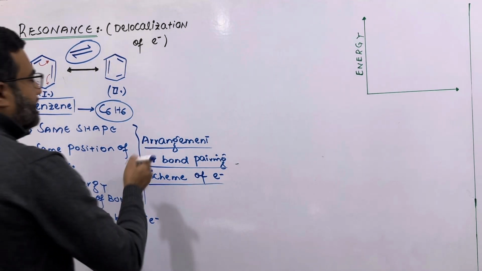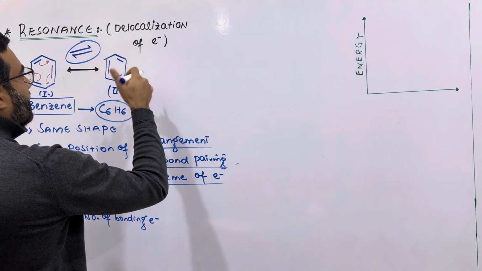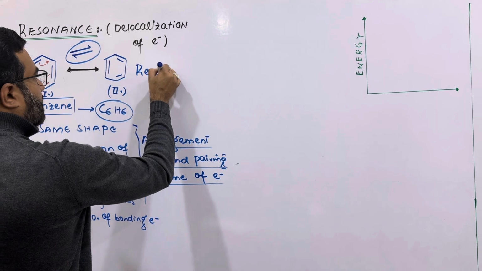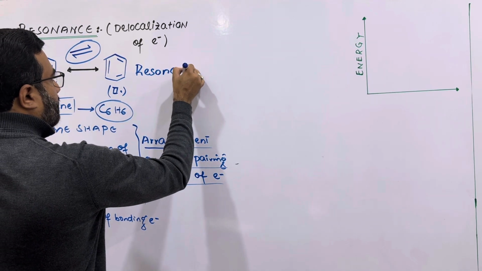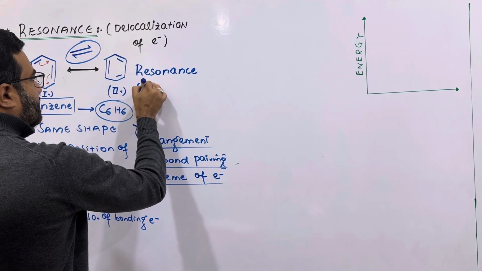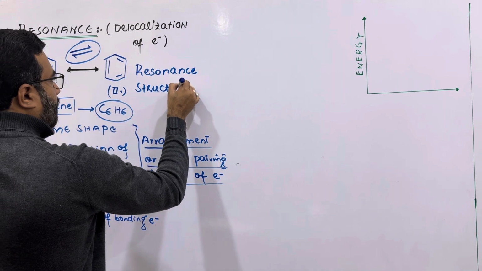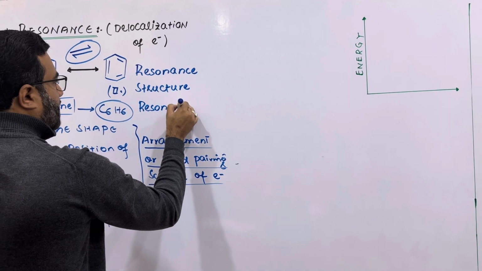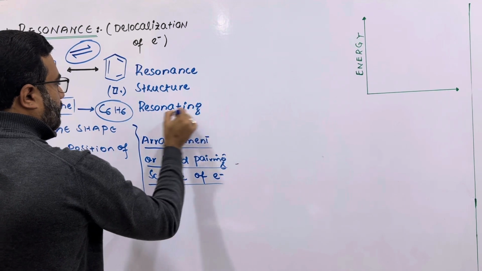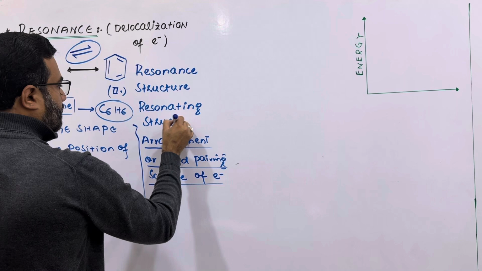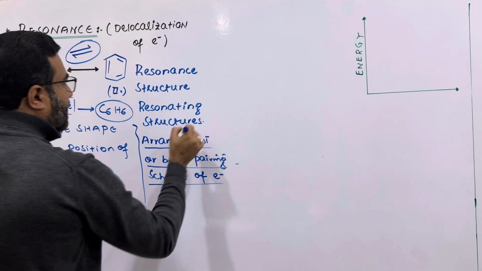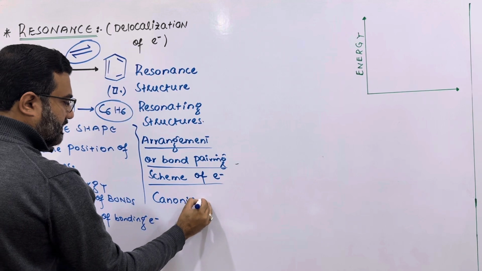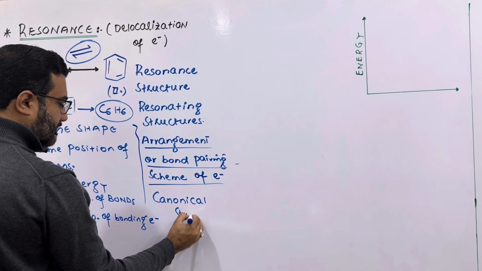And these two structures that exist due to resonance and delocalization of electrons are called resonance structures, or resonating structures, or they may also be called canonical structures.